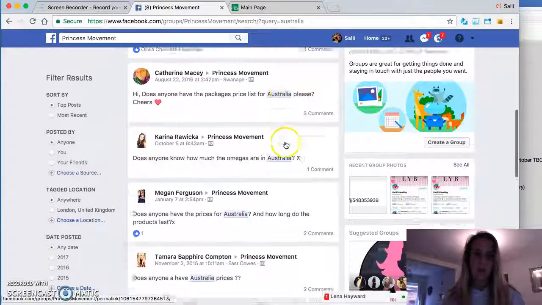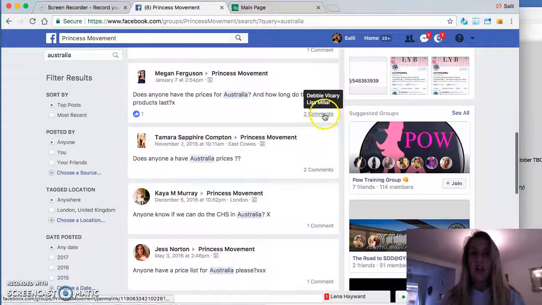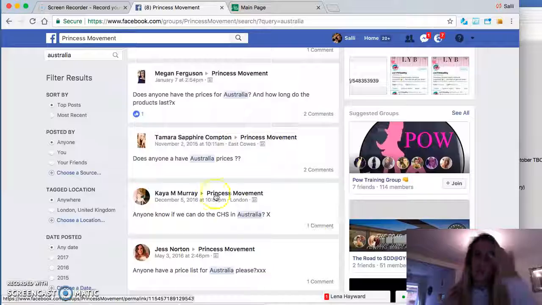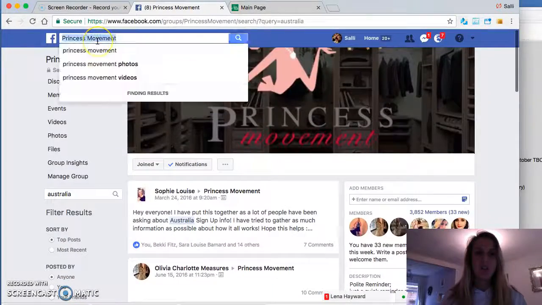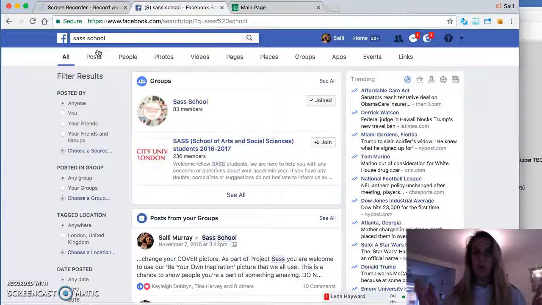Does anyone have the packages for Australia? Does anyone know how much the Omegas are in Australia? Does anyone have the prices for Australia? Click on the comments, and you can get the answers to your question. So it's quite simple. The other thing I want to show you is SAS School. All of these groups are linked to the top of the Project SAS admin page, so they're really quick and easy for you to find.